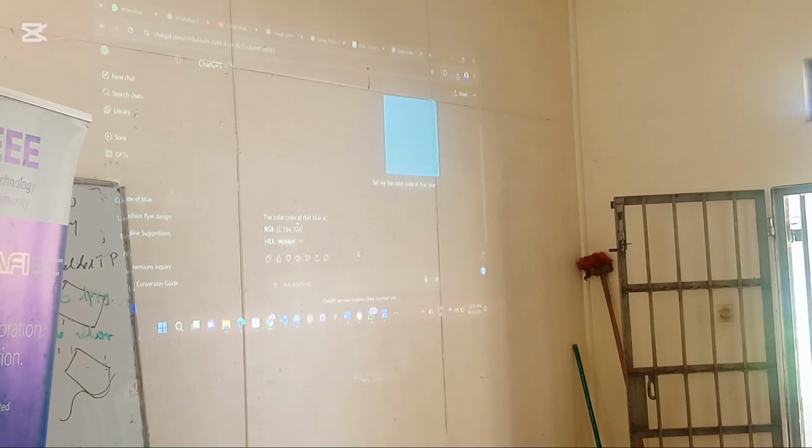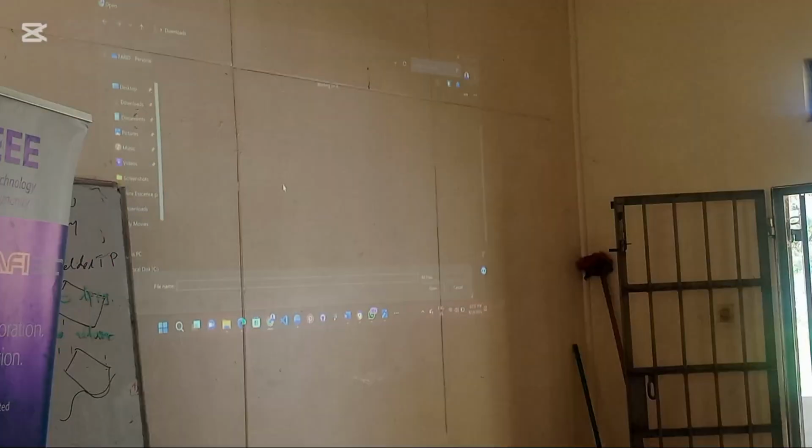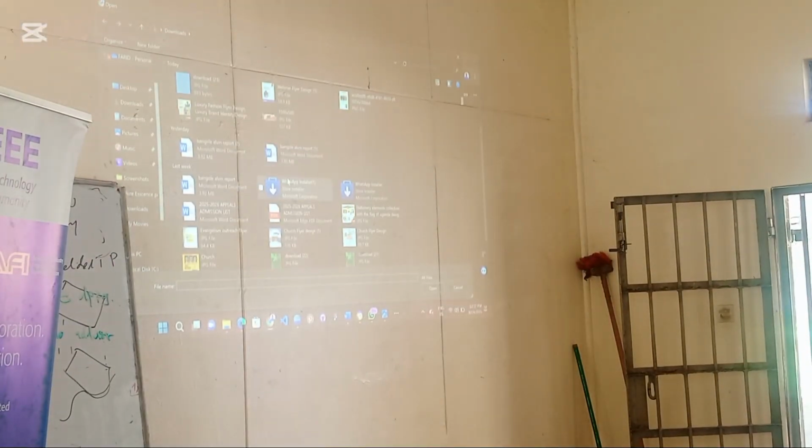Be it another AI, Monica AI, whatever AI you know. Just get the image, tell it that you want to get the color code of this color. You get it? So you might find a flyer and you like the color which was used on the flyer. You get it? For example, let me use this one.